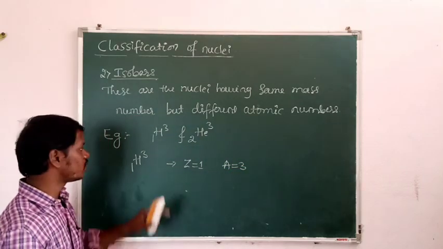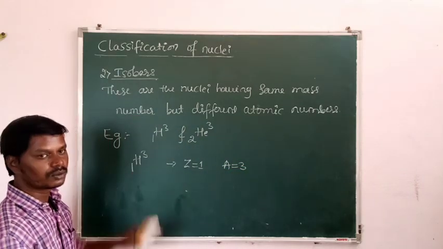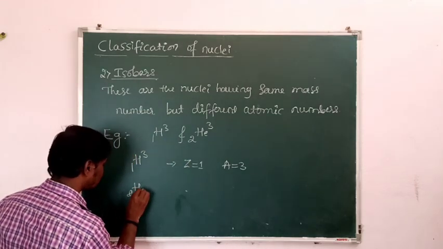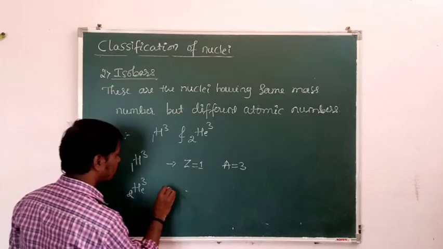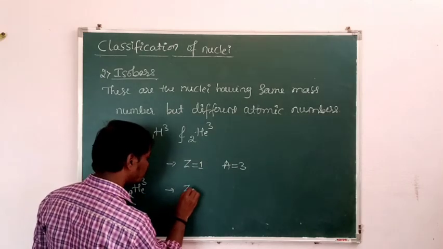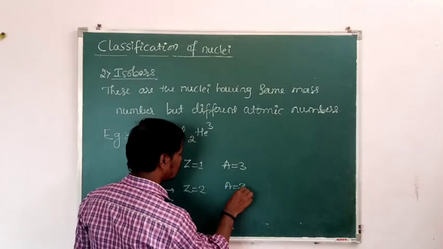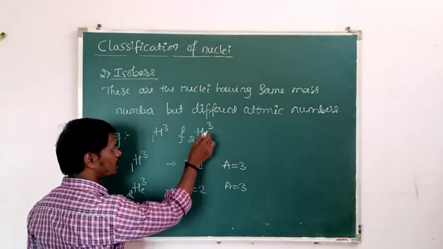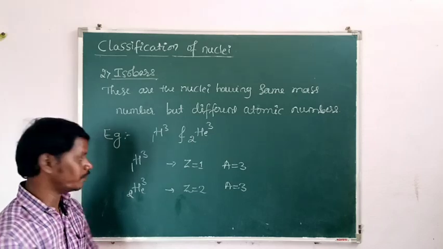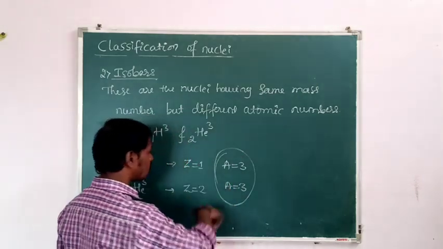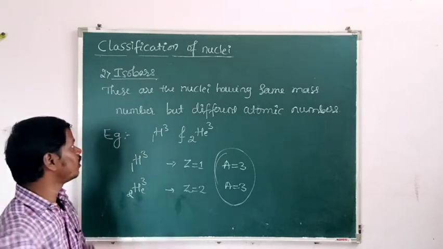In the case of 2He3, the atomic number is 2 but the mass number is 3 only, so 3 minus 2 gives 1 neutron, in the helium. Here the mass numbers are the same but the atomic numbers are different. Such nuclei are called isobars.